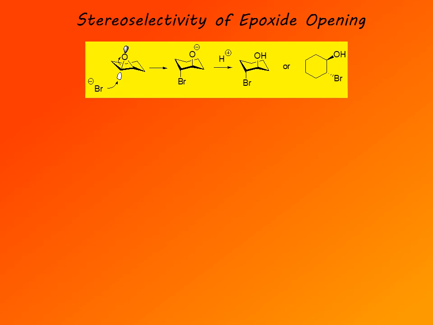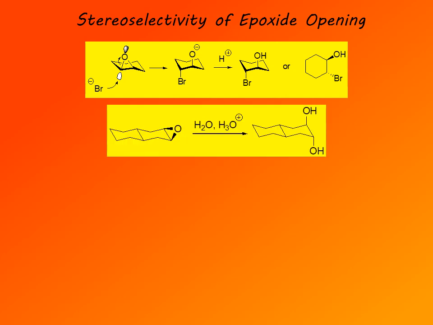So backside attack of the nucleophile, in this case bromide anion, of course involves ring opening, and upon protonation, 2-bromocyclohexanol is formed. Note that the reaction product is diaxial, as you would expect from the reaction mechanism. Of course, the product is trans, so the product is trans-2-bromocyclohexanol, and in the case of trans-1,2-disubstituted cyclohexane rings, it's the diequatorial conformation that is more stable. So this 6-membered ring will flip into the alternate chair to give the diequatorial conformer. That's the more stable one.